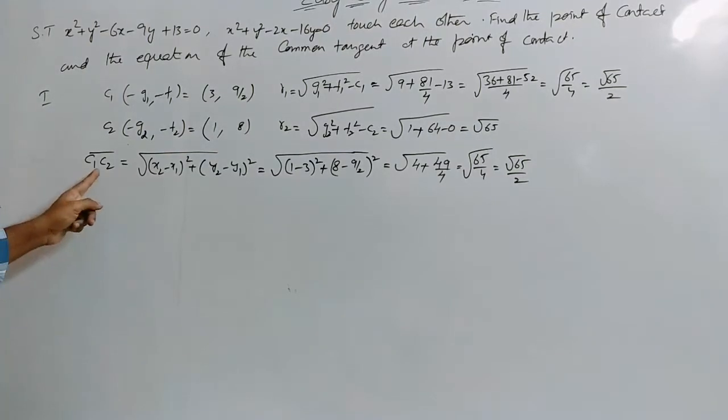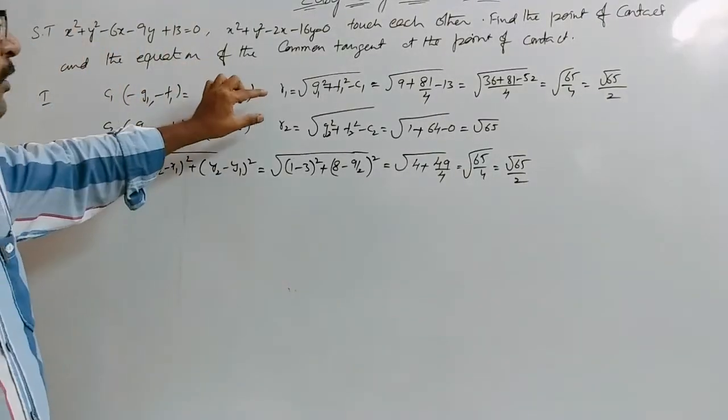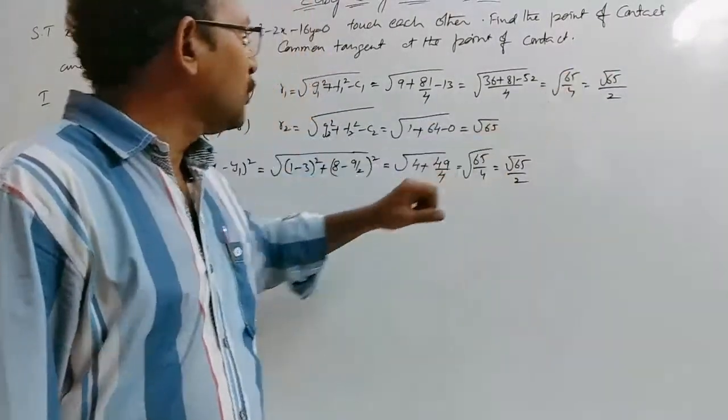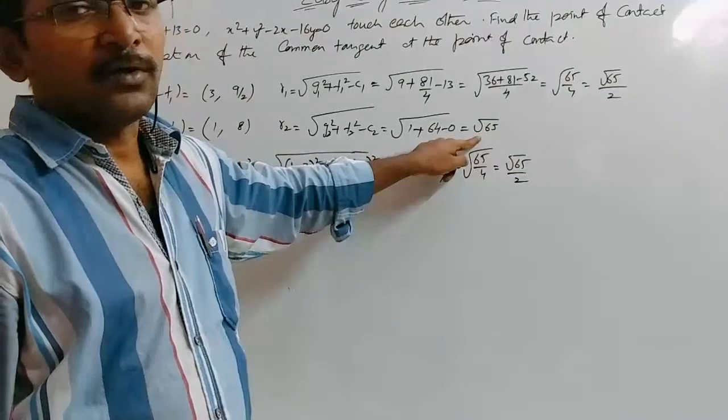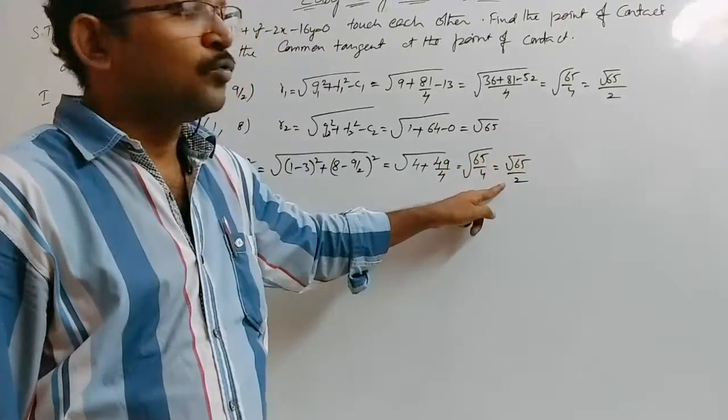Now here C1C2 is √65/2, and the radii R1 is √65/2, R2 is √65. It is very clear that the difference of these two radii is nothing but √65/2.